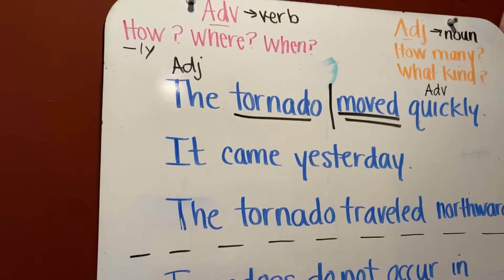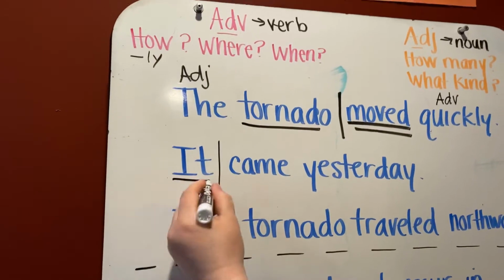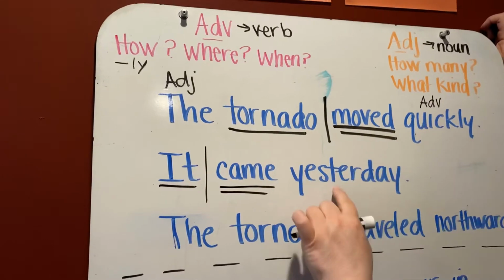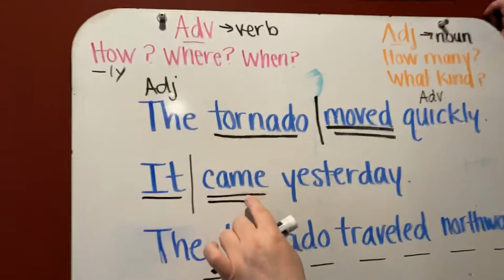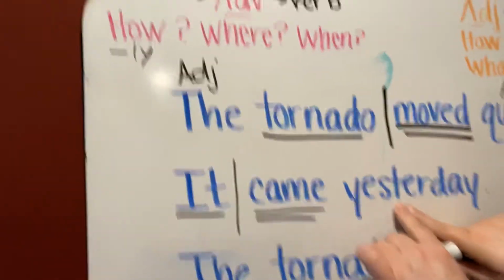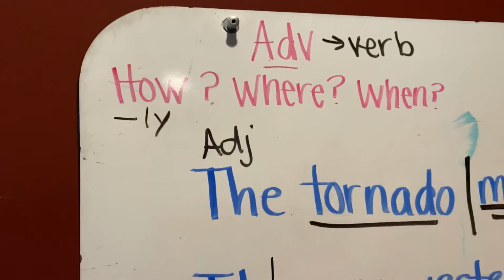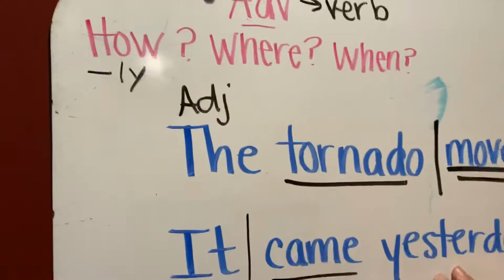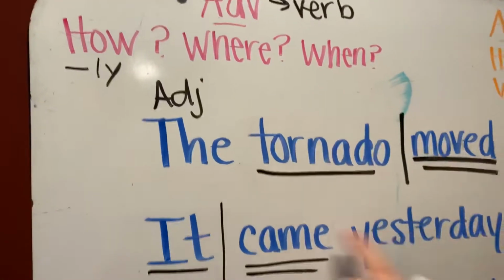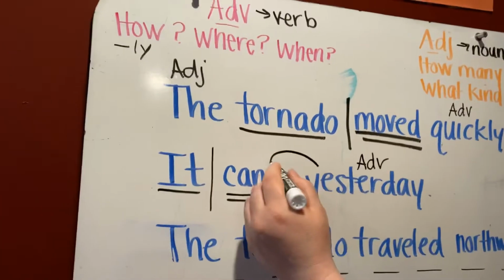Okay, so we're going to split the sentence after it. What's our subject? It is the subject. What did it do? It came. And then yesterday is a word that is describing the verb came. Let's figure out what question it is answering. It came how? Yesterday. No. It came where? No. It came when? Yes. It answers the question when. It came yesterday. So this is an adverb describing the verb came.